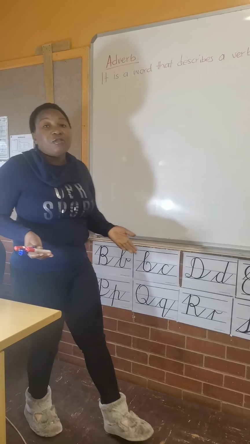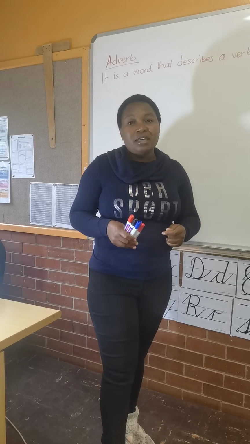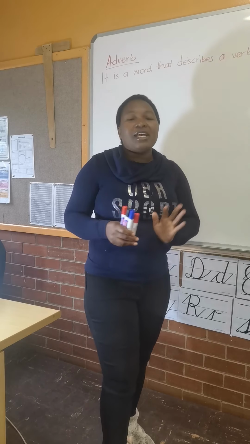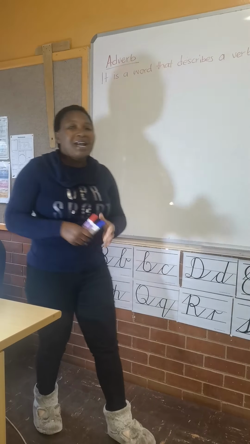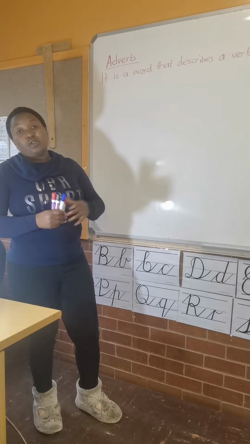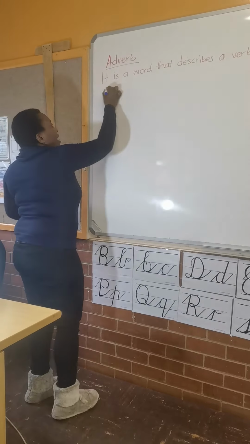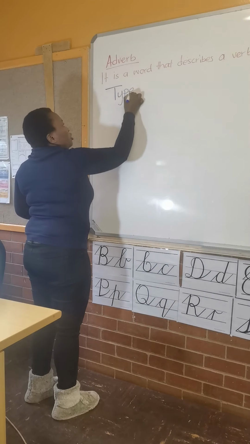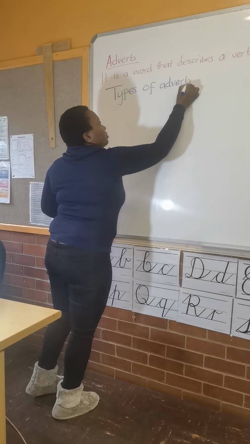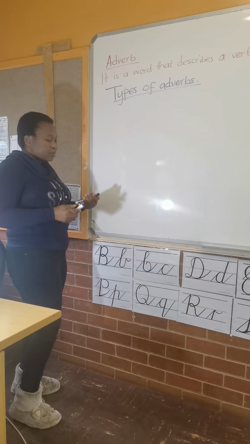For example, let's say I've got a verb which is run. If I say run, there must be a word that describes how you run. That's an adverb. Run fast, run quickly. That's an adverb. So today we are going to focus on types of adverbs. We are going to look at the 5 different types of adverbs.